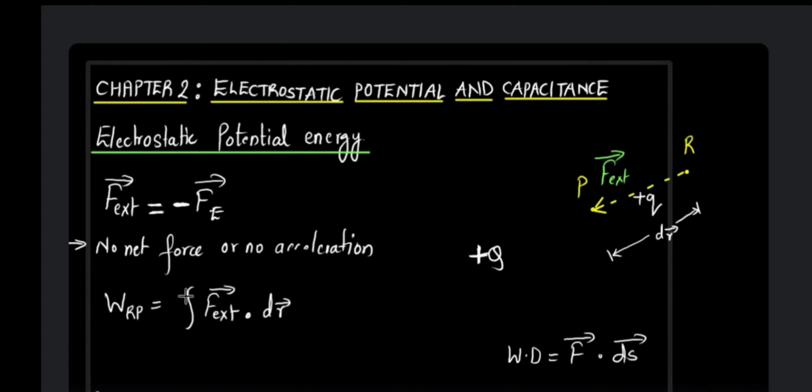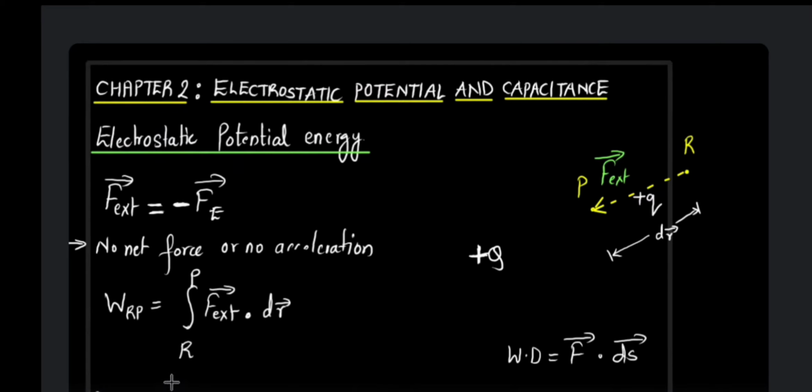Okay, so let's define the limits of integration also. This integration is going to happen from where to where? From R to P. You can also express this work done in terms of the repulsive force, because we know that F external is nothing but the negative of the repulsive force, the electrostatic force of repulsion. Correct?